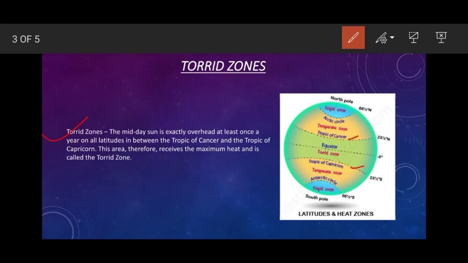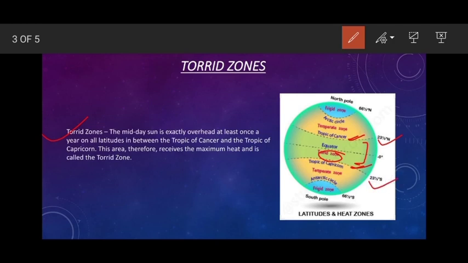The features of this Torrid Zone: first of all, the location. It lies between the Tropic of Cancer and the Tropic of Capricorn. So this area is the Torrid Zone. The degrees lie between 23 and a half degrees north and 23 and a half degrees south.